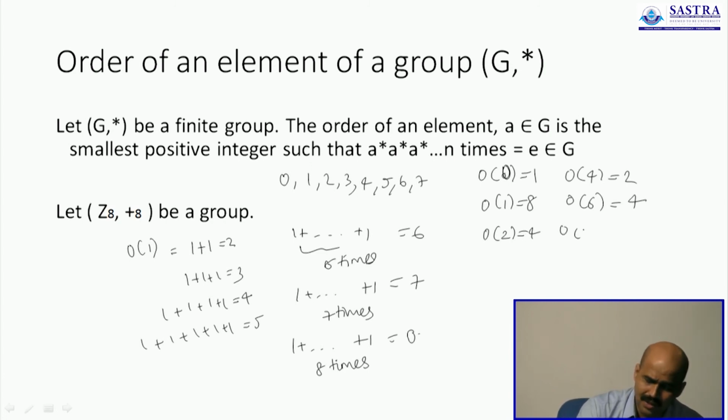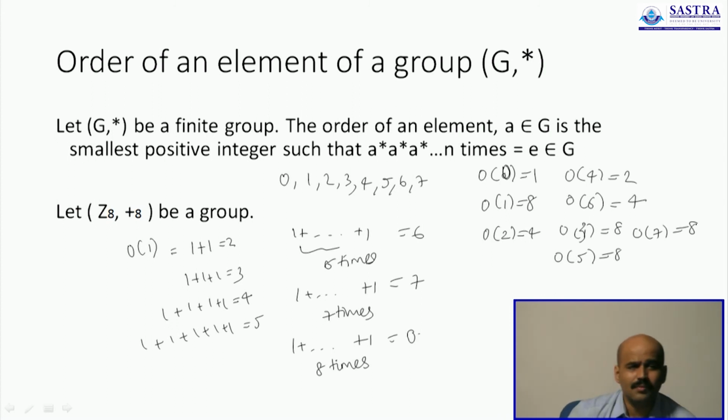All other elements will have an order of 8. Order of 1 is 8, order of 5 is 8, order of 7 is 8. Because you have to add 3 8 times to get a multiple of 8. You will have to add 5 8 times to get a multiple of 8. You have to add 7 8 times to get a multiple of 8. So all of these have the order of 8.